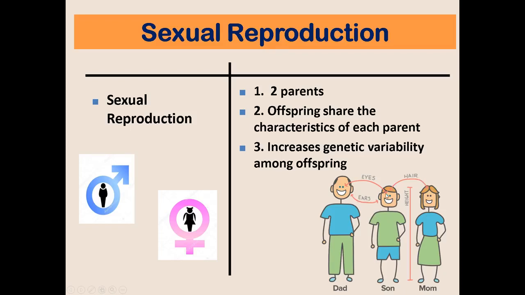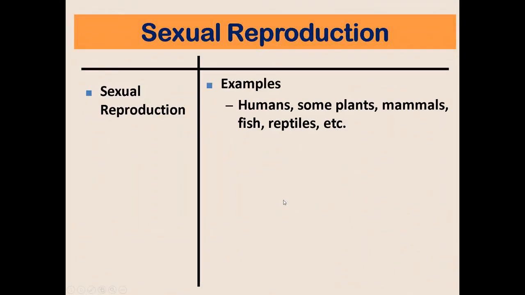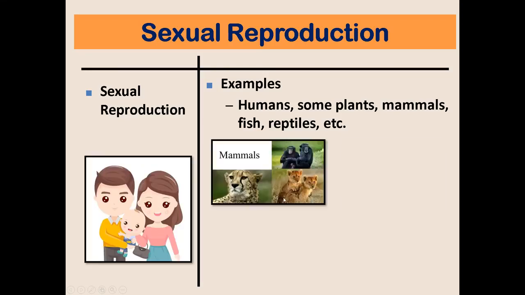As you would notice here, the son got the color of his eyes from his father as well as the shape of his ears, while he got the height of his mother and the color of his mother's hair. Okay? So, that is the best example for statement number 2, that offspring share the characteristics of each parent. Examples of sexual reproduction are plants, mammals, fish, reptiles, etc.